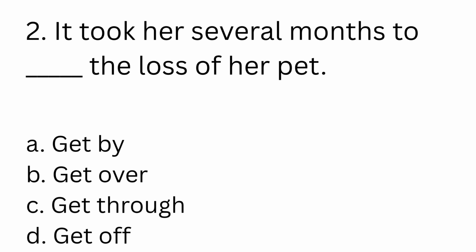The next sentence in our list is: It took her several months to dash the loss of her pet. Again, loss means death, so the context remains the same as the last sentence. After the death of her pet, she has taken several months to recover. For her emotional recovery, she has taken a considerable amount of time. So we are going to look at our options from that perspective. The options are: get by, get over, get through, and get off. Now let us start eliminating them.